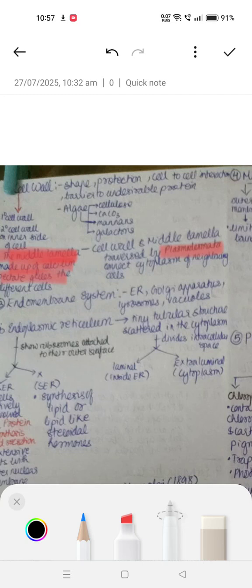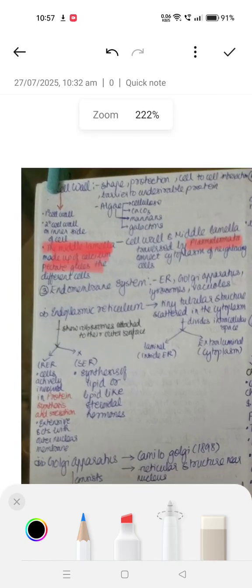Endoplasmic reticulum shows ribosomes attached to the surface, giving smooth and rough endoplasmic reticulum. The rough endoplasmic reticulum helps in protein synthesis and secretion, whereas the smooth endoplasmic reticulum helps in the synthesis of lipids and lipid-like steroidal hormones. The rough endoplasmic reticulum is extensive and continuous with the outer nuclear membrane.